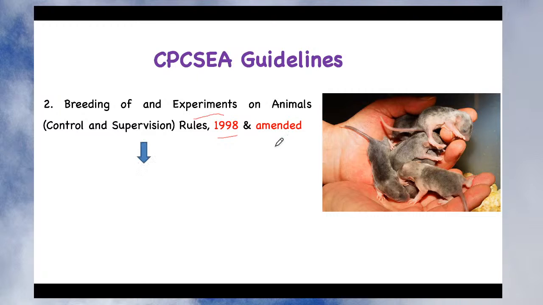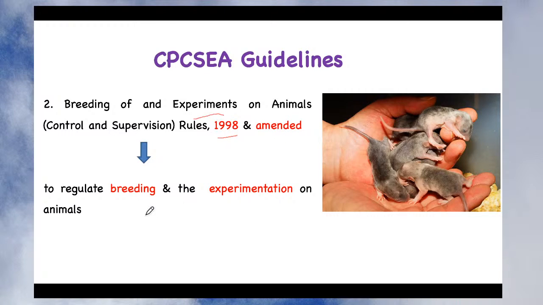Basically these guidelines are to regulate the breeding and experimentation on animals. So you must ensure the proper breeding procedure. Everyone cannot do the breeding of experimental animals. There are some sets of guidelines. You need a proper animal house facility and a license from the competent authority for the breeding of experimental animals. Likewise, certain guidelines are also framed under this for experimentation on animals. So the Breeding and Experimentation Act, that is 1998, and its further amended versions, are basically to regulate breeding and